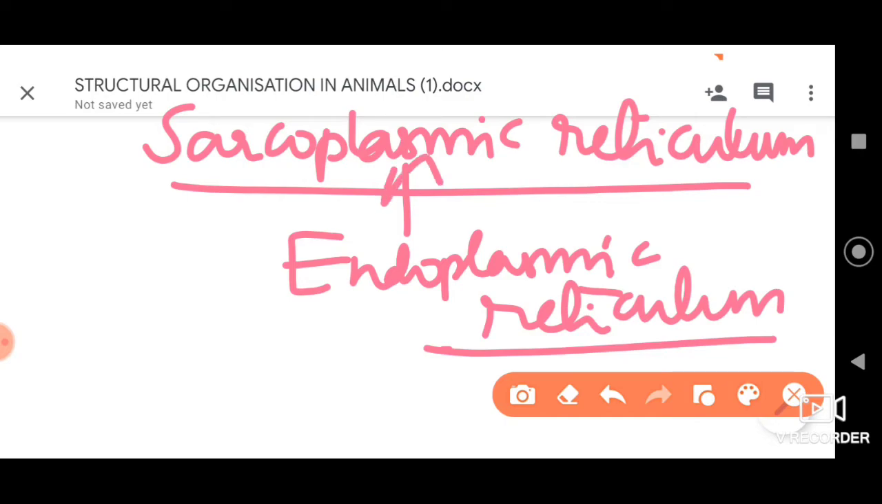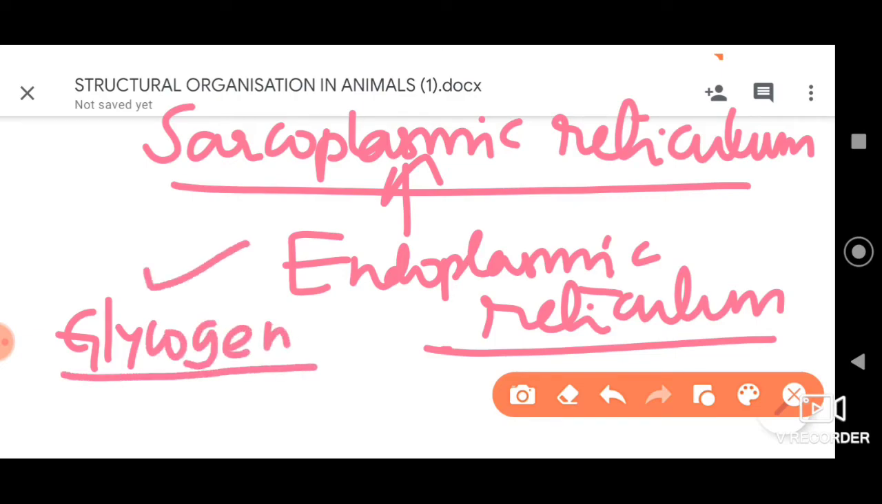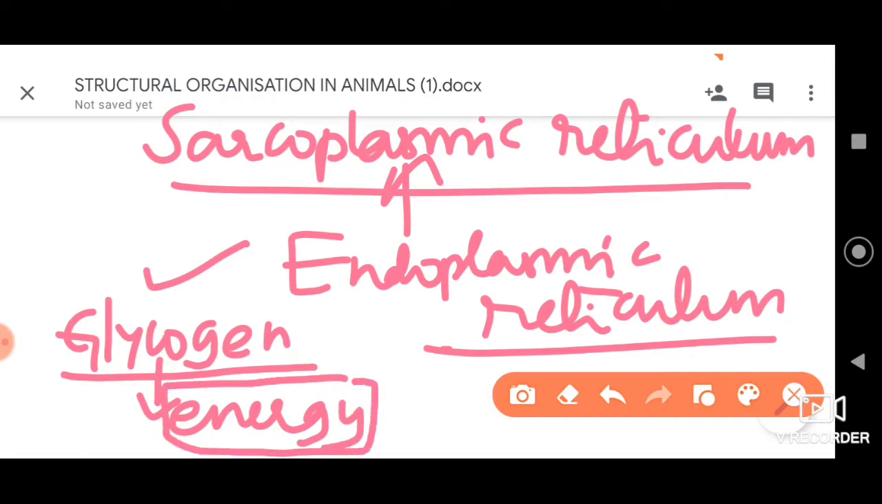Again, the muscle fibers have high reserves of glycogen, stored in very high amounts, which is necessary for providing energy for contraction of muscles to occur. Glycogen provides energy by oxidation of glucose molecules.